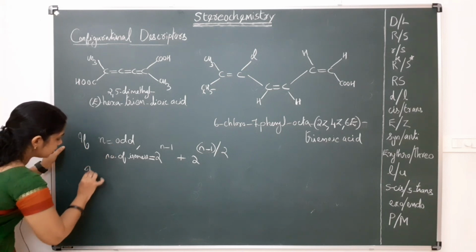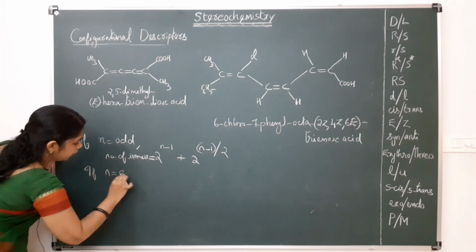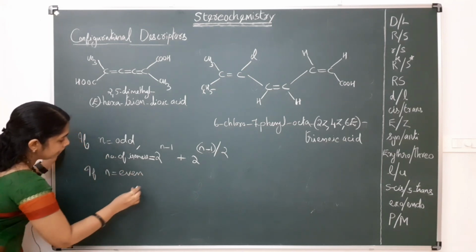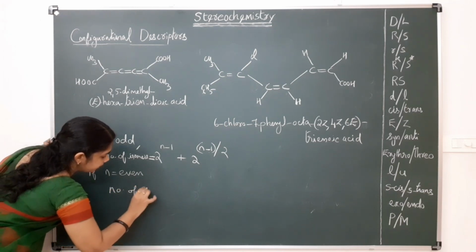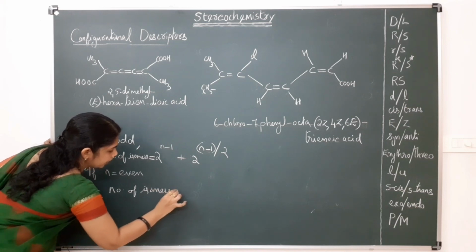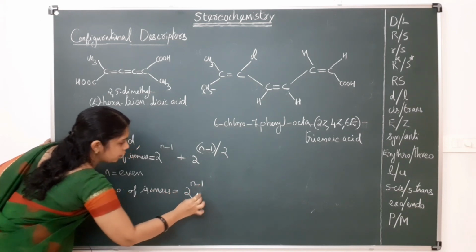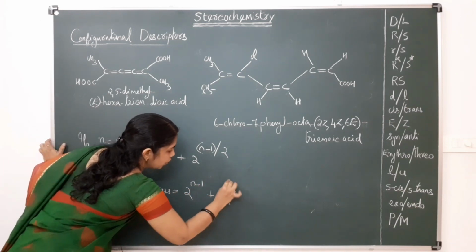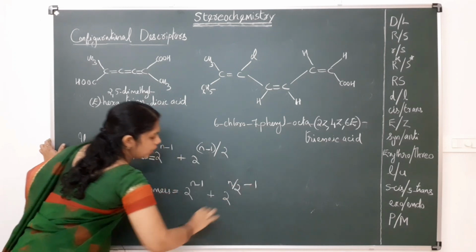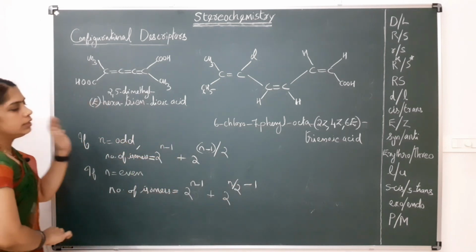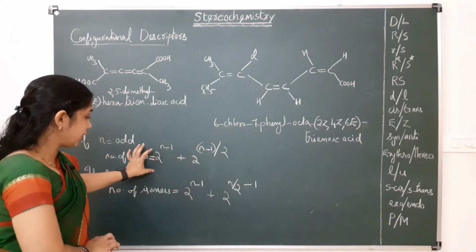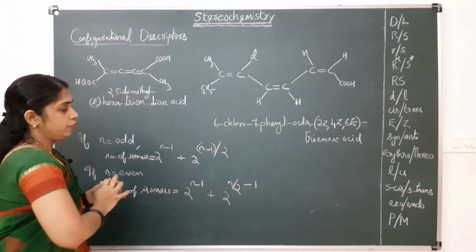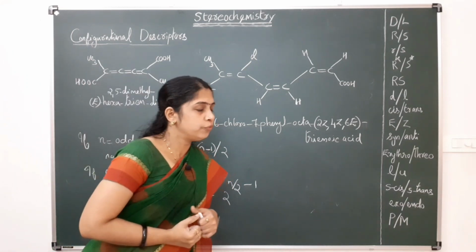And if n is even, the number of isomers is equal to 2 raised to n minus 1 plus 2 raised to (n by 2 minus 1). Okay, this is a shortcut equation for calculating the number of isomers.